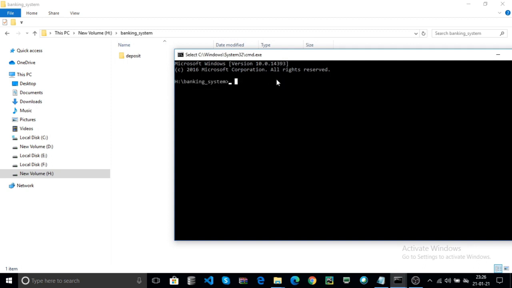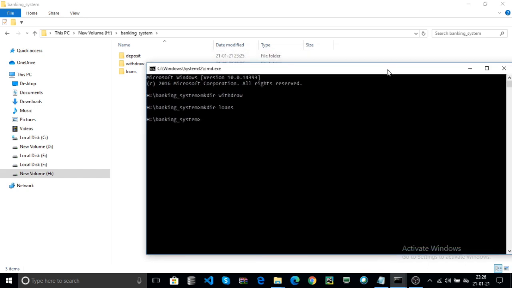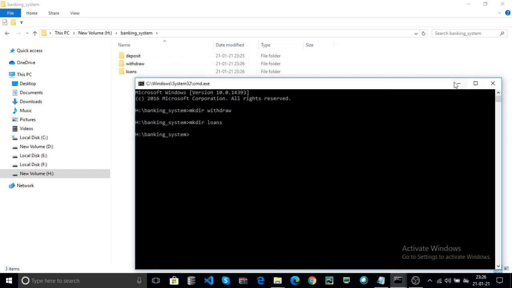Here you can use mkdir. I create one folder, withdraw, and I create another folder, loans. These are the ways to create your packages, that means folders.